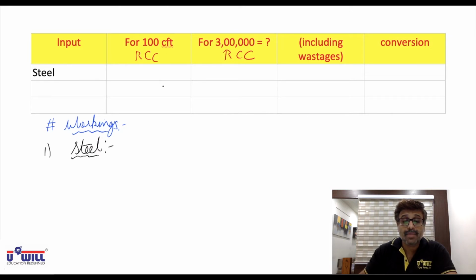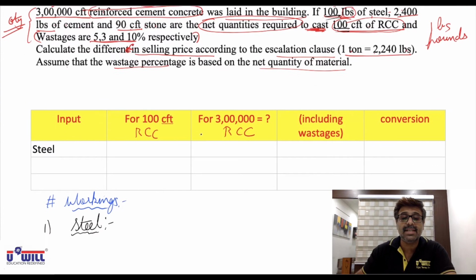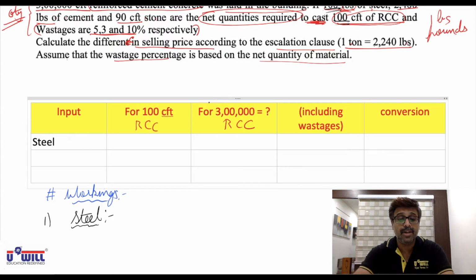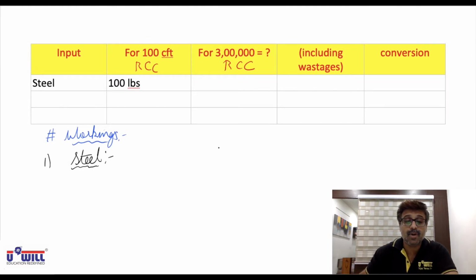See, for 100 cubic feet of RCC, 100 pounds of steel is required. So here for 100 cubic feet of RCC, you also write 100 pounds of steel is required. So here we'll make the calculations for 100 cubic feet of RCC.